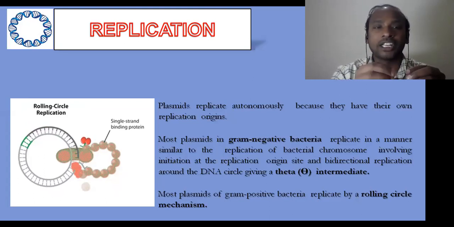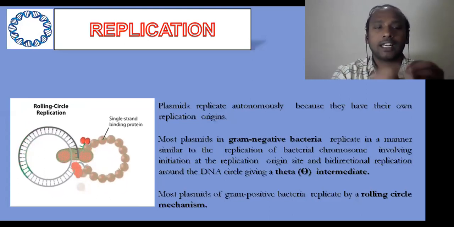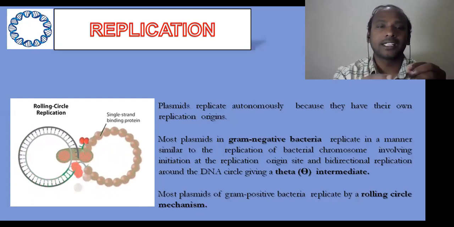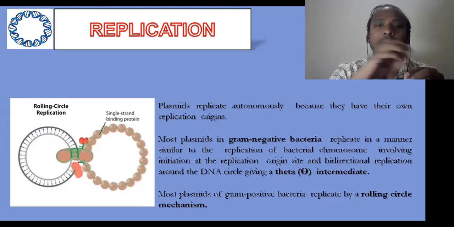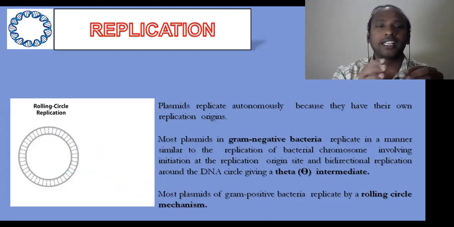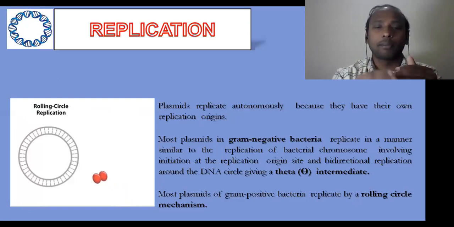But the machinery used for this replication is taken from the bacterial chromosome replication, the chromosome replication machinery. This we generally call rolling circle replication, which is exactly like the bacterial chromosome replication machinery involved in this type of replication.